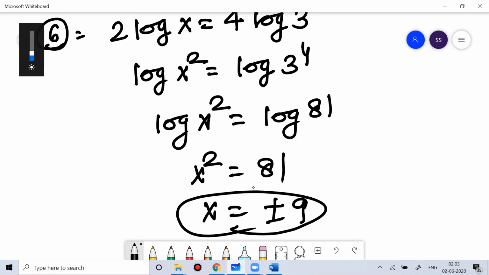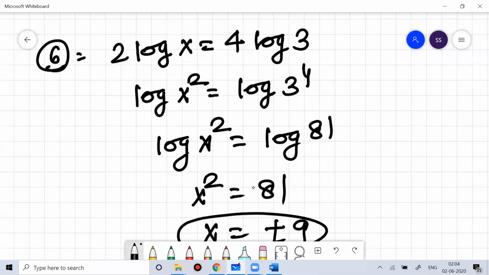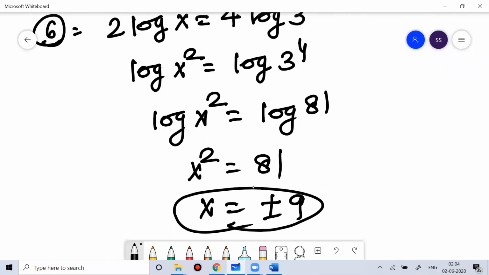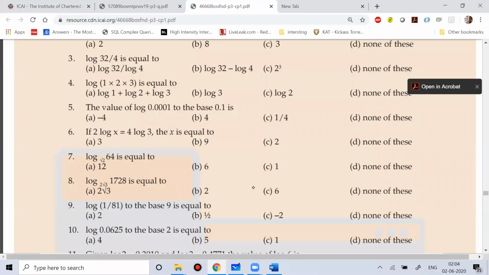You know that log cannot accept a negative value, so ultimately the value of x would be 9. So question number 6, the answer would be option B, 9. Simple. Now question number 7. Question number 7 is log root 2 64.